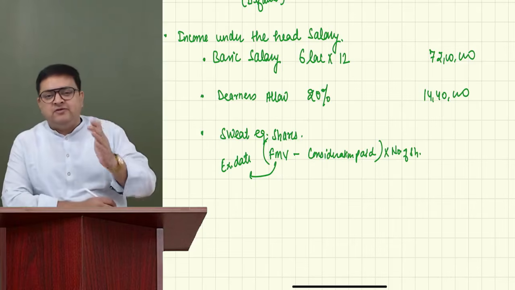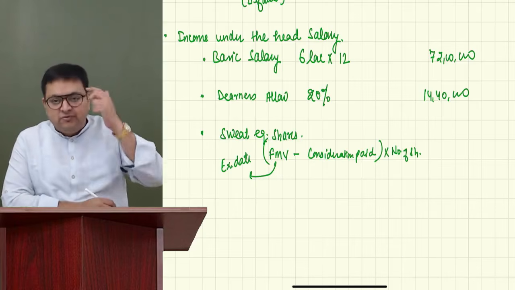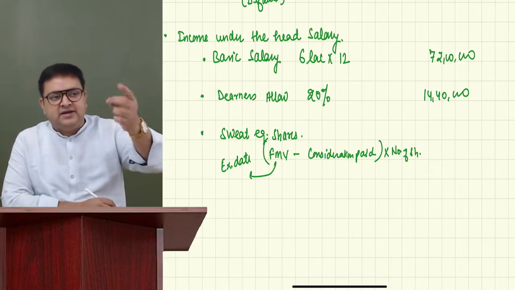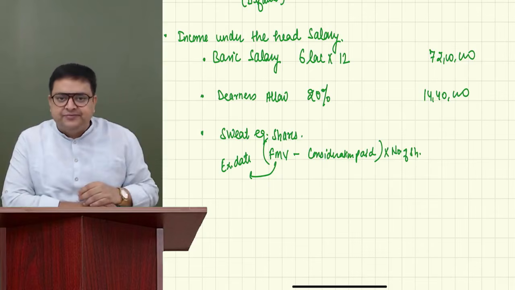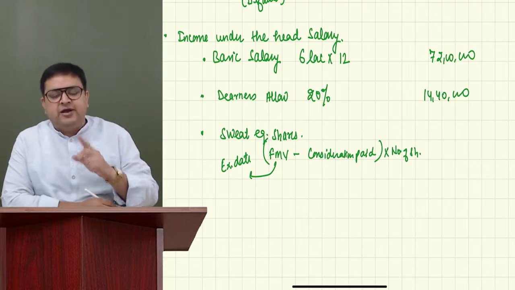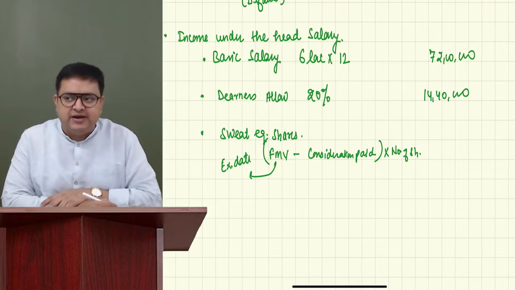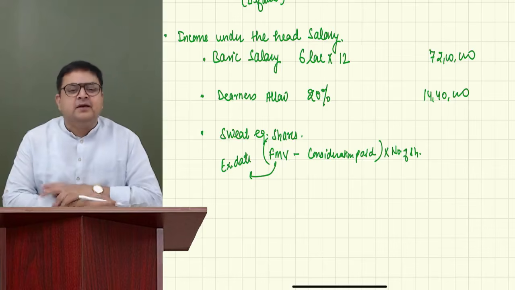Because the day on which you are actually saying yes, you're striking it, you must be having the idea that yes, this is the value of the share today. So not at the date of offer, not at the time of allotment, it should be the exercise date that becomes your fair market value. It should be taxable as per this exercise date.